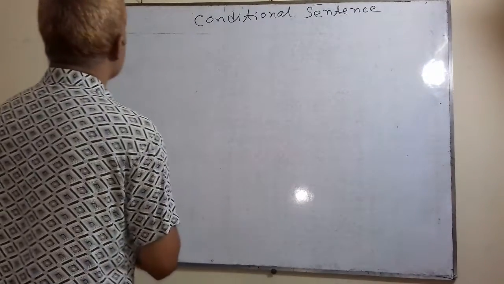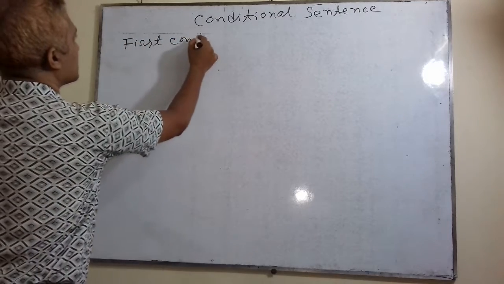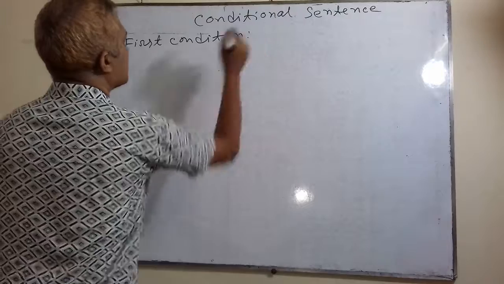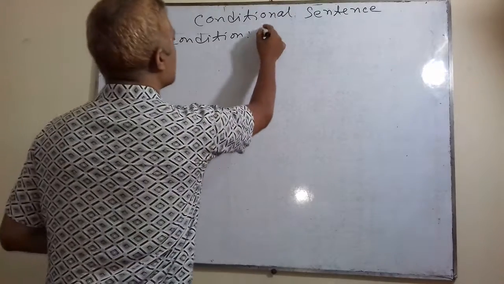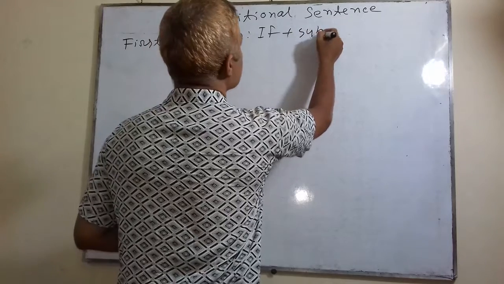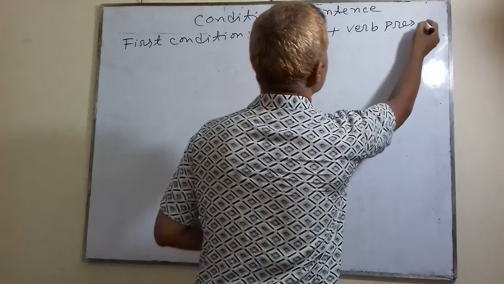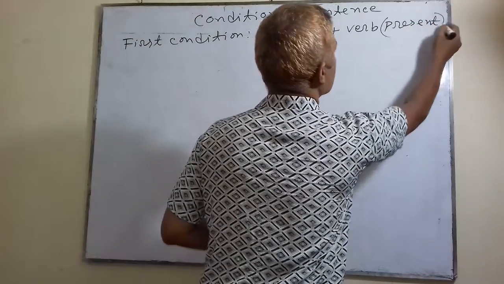First condition. Structure. If plus subject, verb, present.